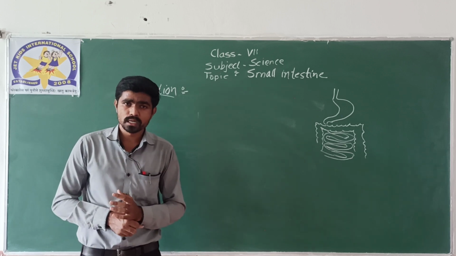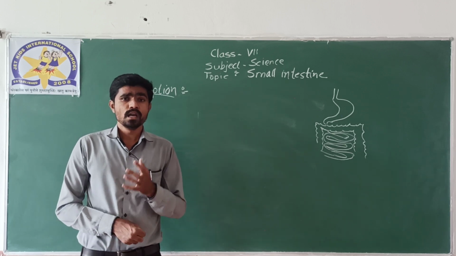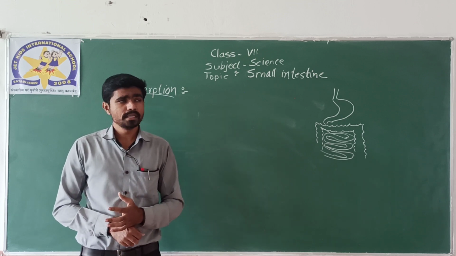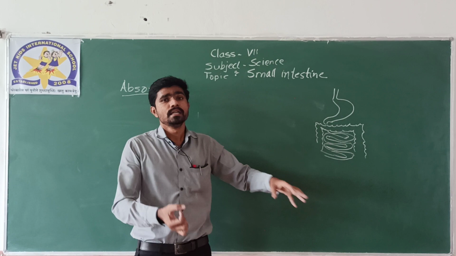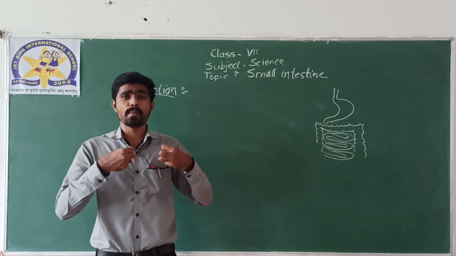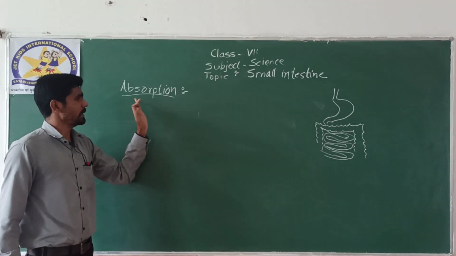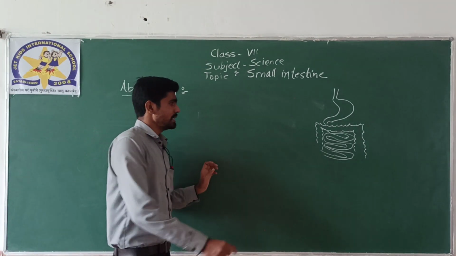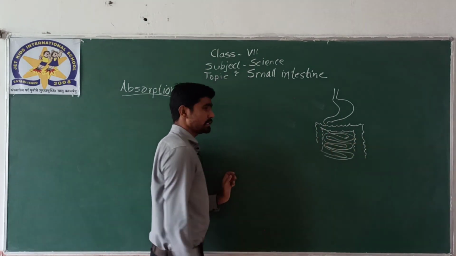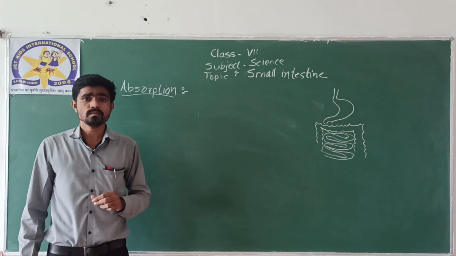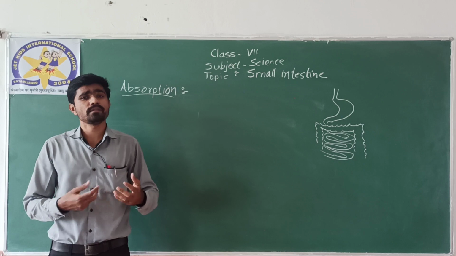Now the most important thing is our body requires those nutrients, and the nutrients from the small intestine need to be absorbed back into the body, and that process is absorption. Okay. Now intestine is a small structure. If intestine is a small structure, then it must have something which will increase its surface area.